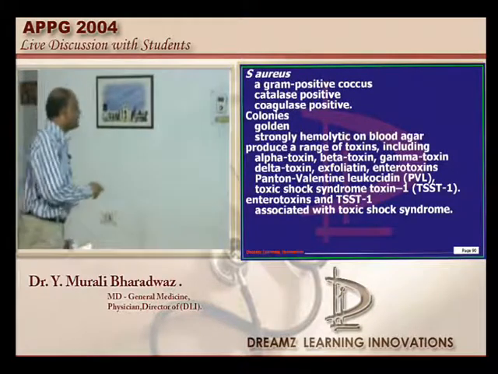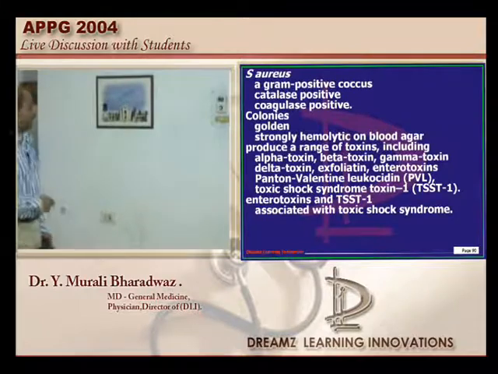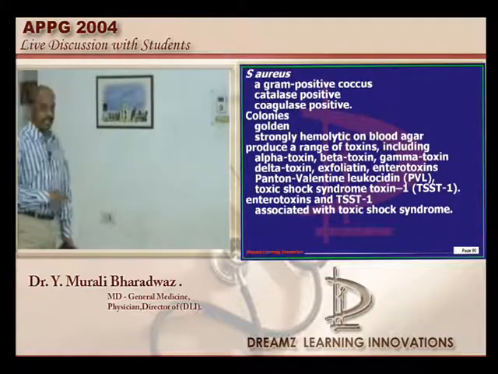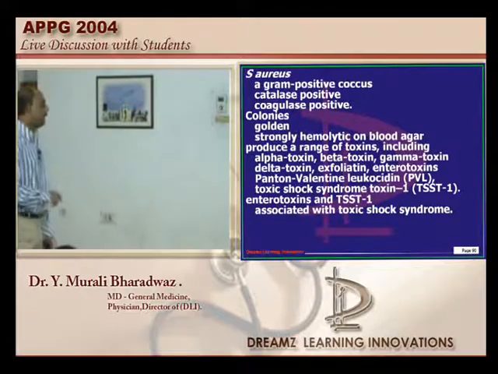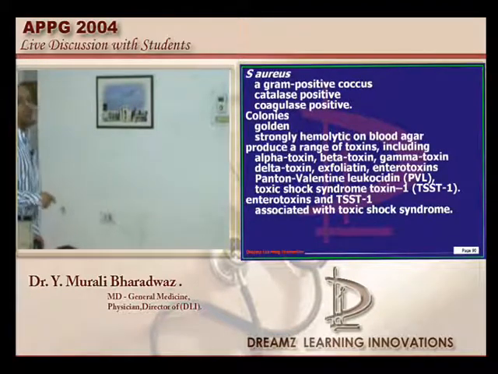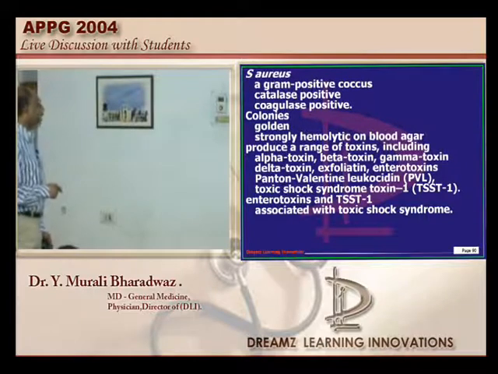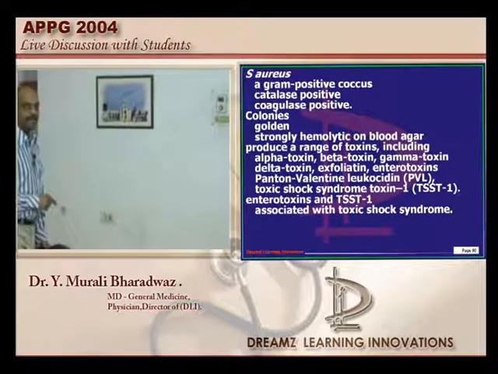Now what are the various toxins that it produces? Alpha toxin, beta toxin, gamma toxin, delta toxin, exfoliatin, enterotoxin, and Panton-Valentine leucocidin, and toxic shock syndrome toxin 1. So these are all the toxins which are produced is what I want to underscore.